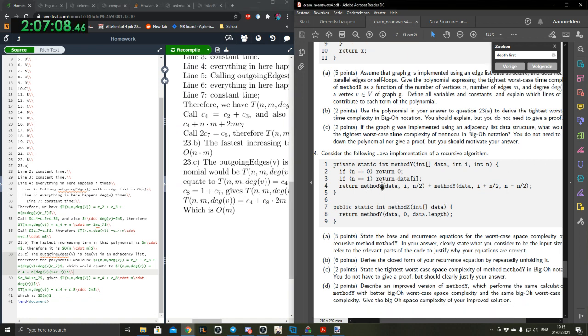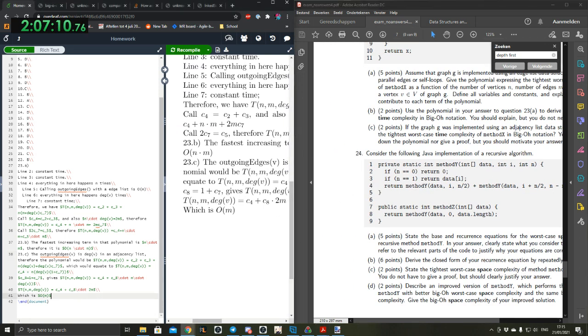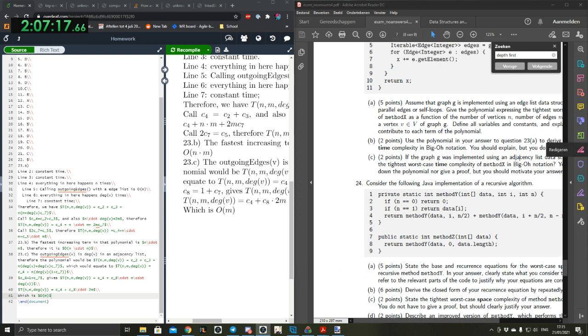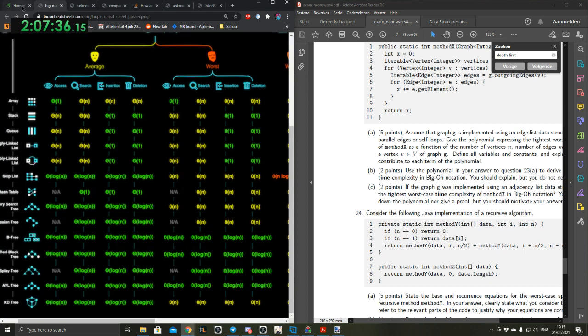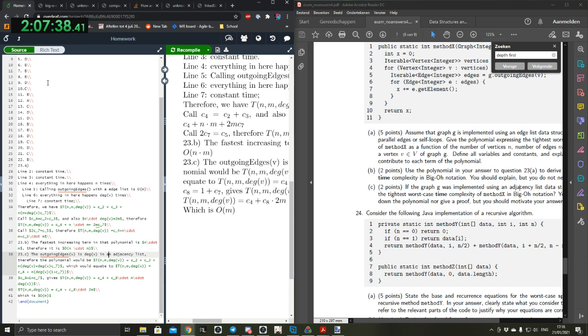Okay, wait, sorry, I have questions. When we were doing part A, we were making the polynomial, right? All we have is the big O notations of outgoing edges and stuff. How can we just use m in the polynomial? You make a good point. Because it is big O of m, we should theoretically do a constant times m.